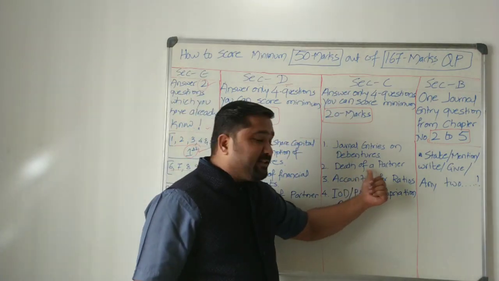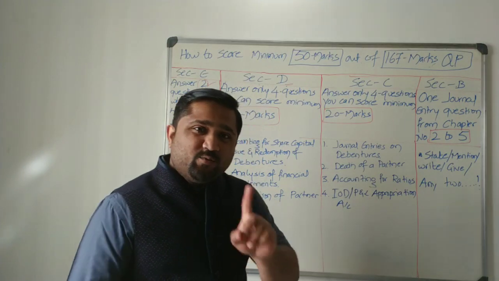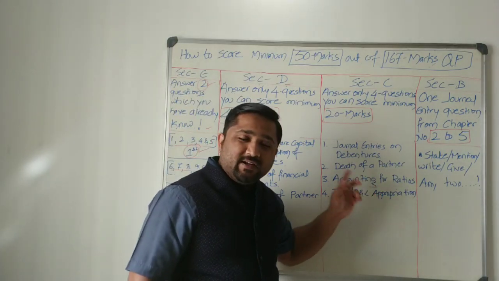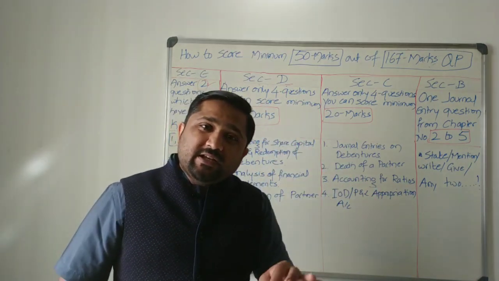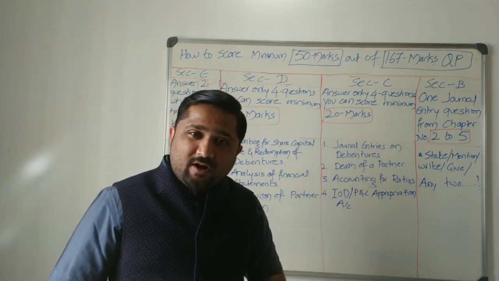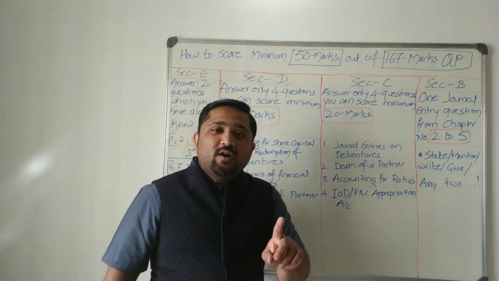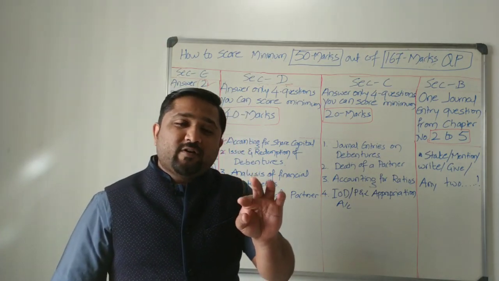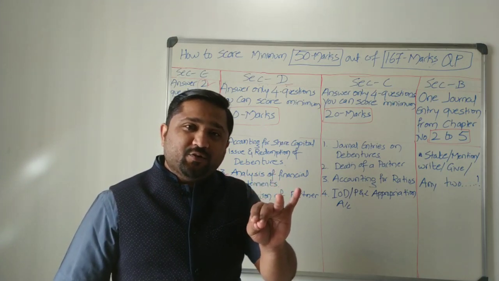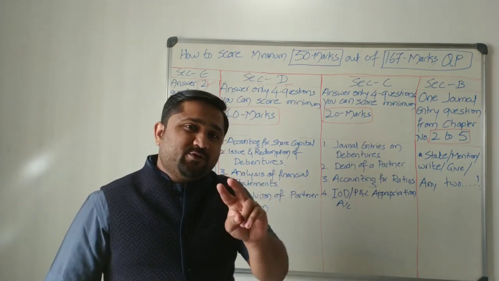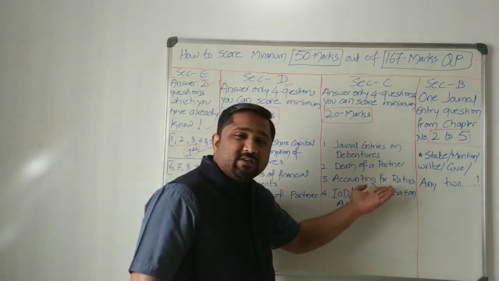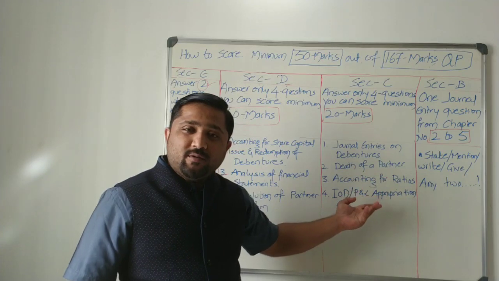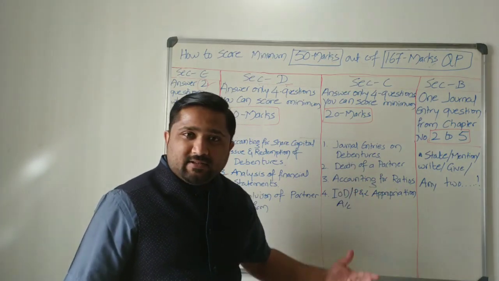Next question, death of a partner. Again, easy question. Only one ledger account. Accounting for ratios. This is so easy. Remember, he has particularly asked that he will be asking questions on liquidity ratio or quick ratio or acid test ratio. Quick ratio is also called the acid test ratio. So if you prepare for these 2 ratios, the 6 marks question is easy. Again, it is 5 minutes of work, since you know the formulas, you just need to apply them and get the result.